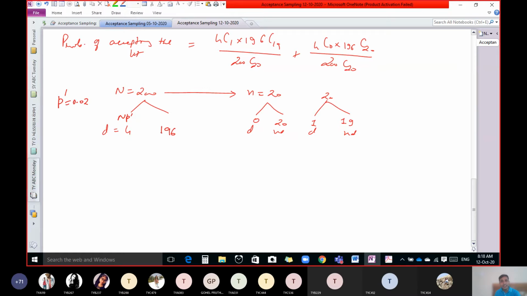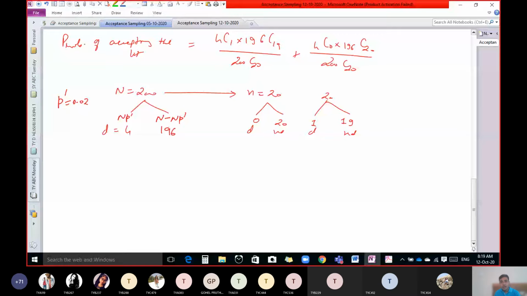How to obtain this 196? 200 minus 4. 200, that means capital N, minus 4. 4 means here n P dash. Yes or no? Yes, sir.